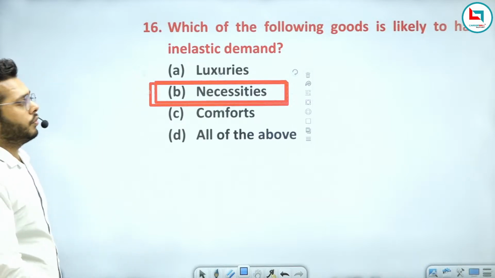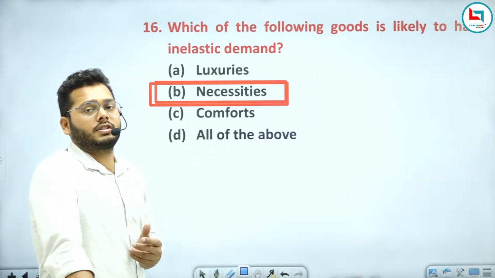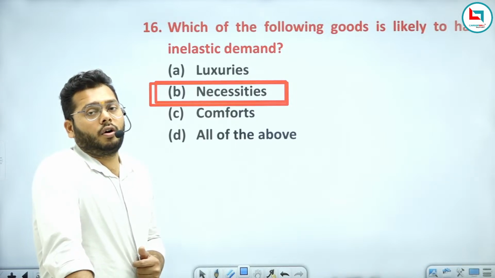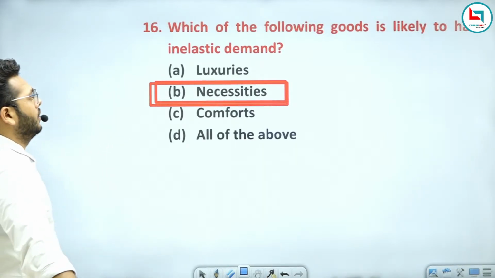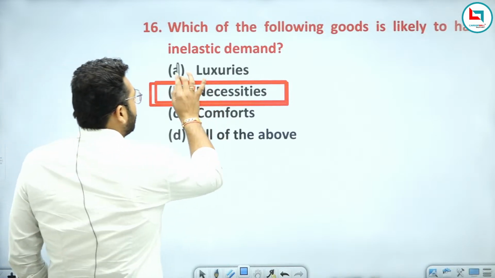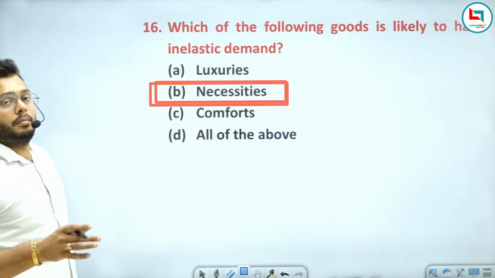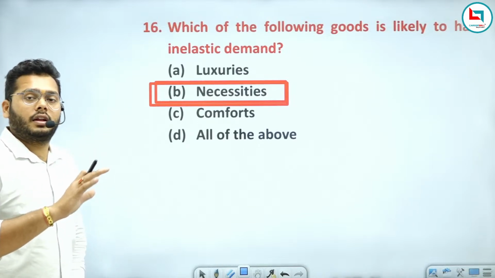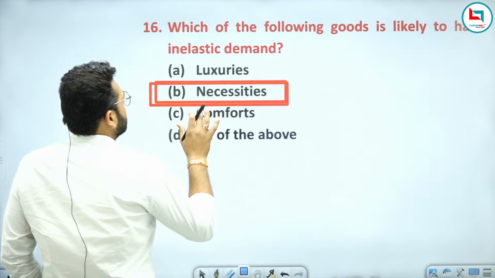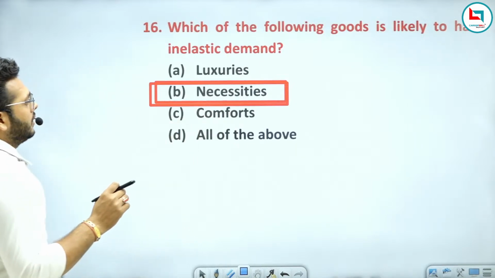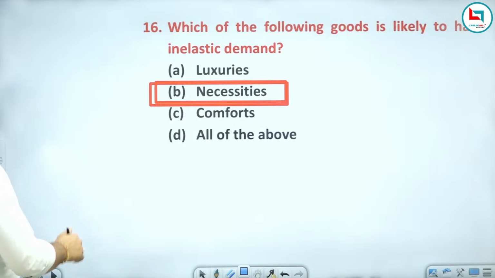You can ignore comforts goods if prices are rising or if your income is decreasing. You can ignore luxurious goods if their price is rising, but you cannot ignore the demand of necessities goods if the price rises or decreases. So this is the answer.